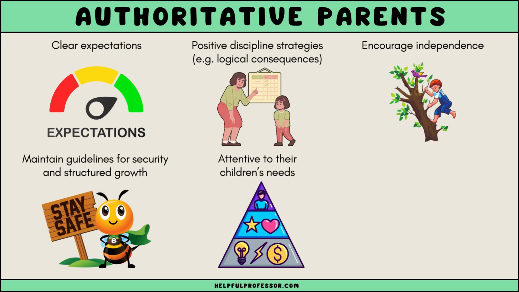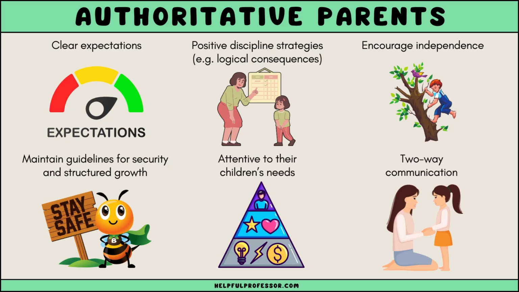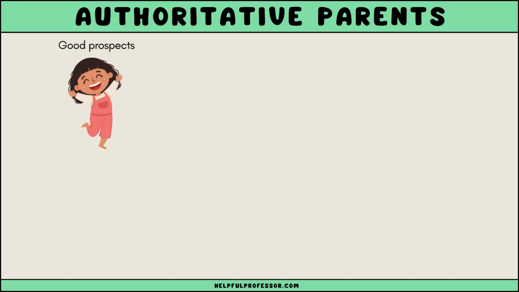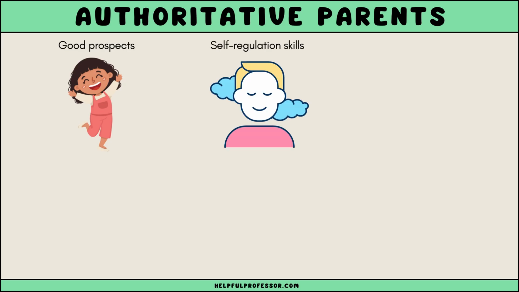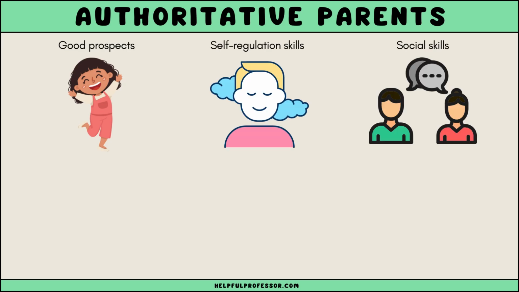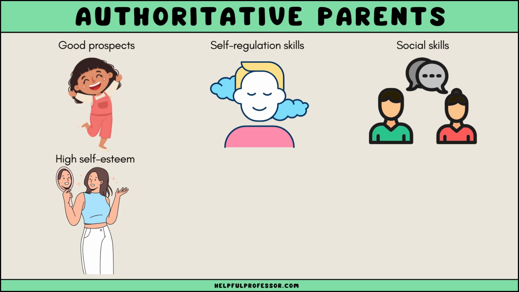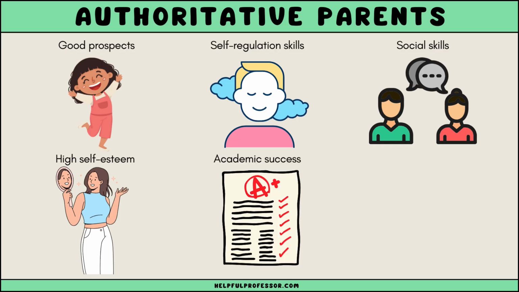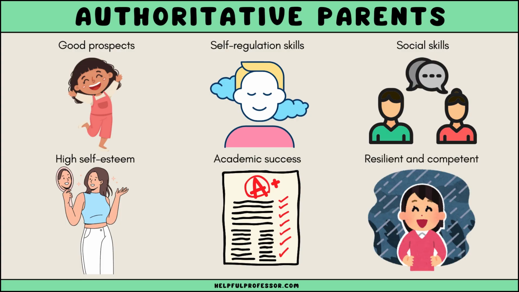Importantly, they are attentive to their children's needs and openly communicate with them, fostering an environment of trust and mutual respect. Children of authoritative parents generally have the best outcomes, characterized by strong self-regulation, good social skills, and high self-esteem. They are more likely to succeed academically and socially, equipped with resilience and competence to handle different challenges.